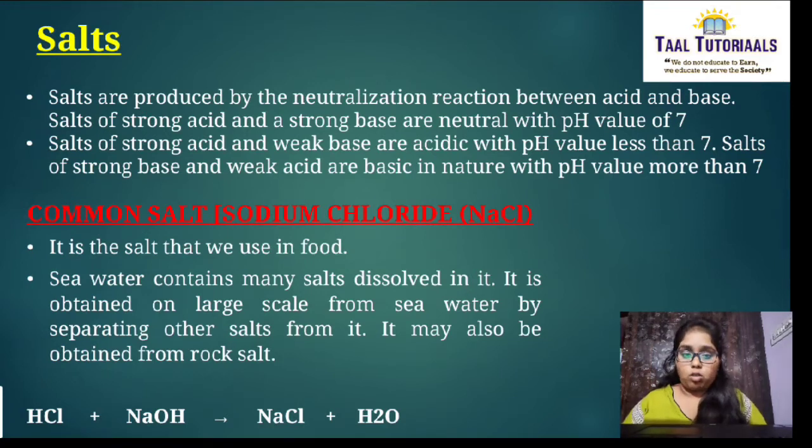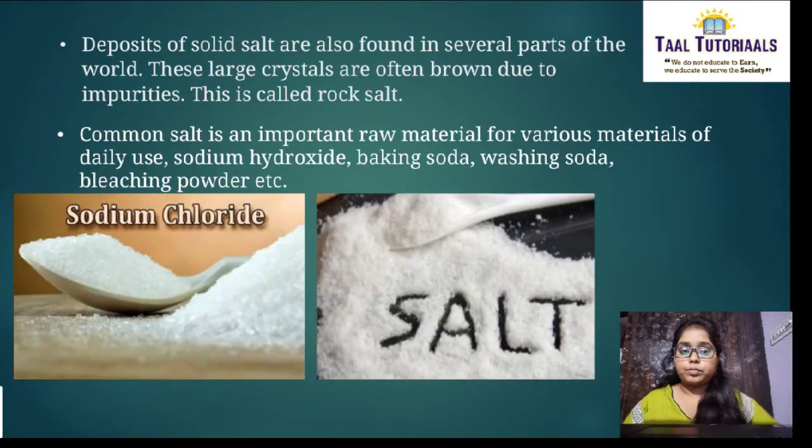See, to prepare this common salt, you can take hydrochloric acid and sodium hydroxide, which is a base. You get sodium chloride and water. This is how sodium chloride is obtained. Next, deposits of solid salt are found in several parts of the world. You can see deposits of solid salt all over the world. These large crystals are often brown due to the impurities. This is called rock salt.